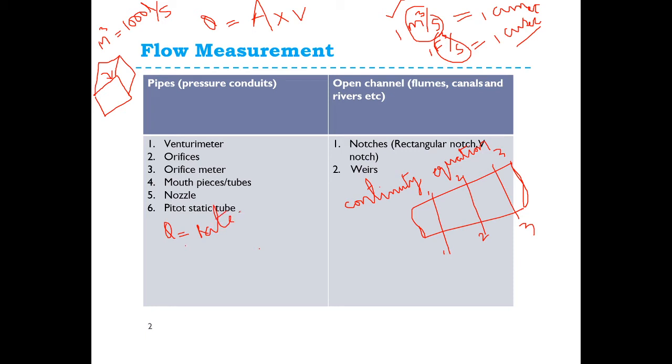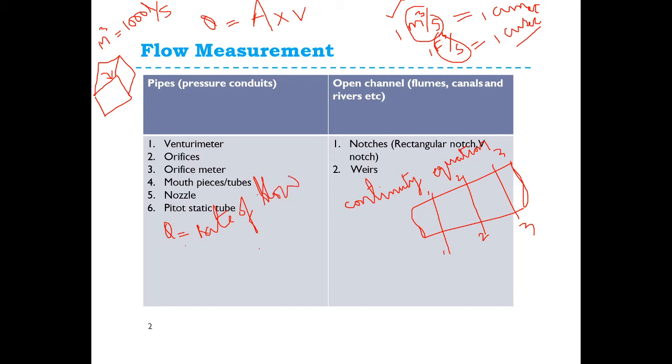Suppose you take one pipe at section 1-1, and you ask how much water flows through this pipe in 1 second. Suppose 2 cubic meters of water is flowing through this particular pipe. Then how much is the discharge? 2 meter cube per second. Okay, 2 cubic meters of water is flowing per second from that particular section. That is nothing but rate of flow.